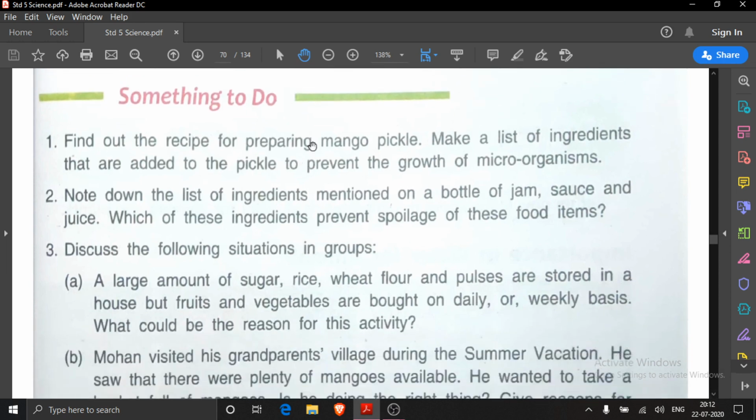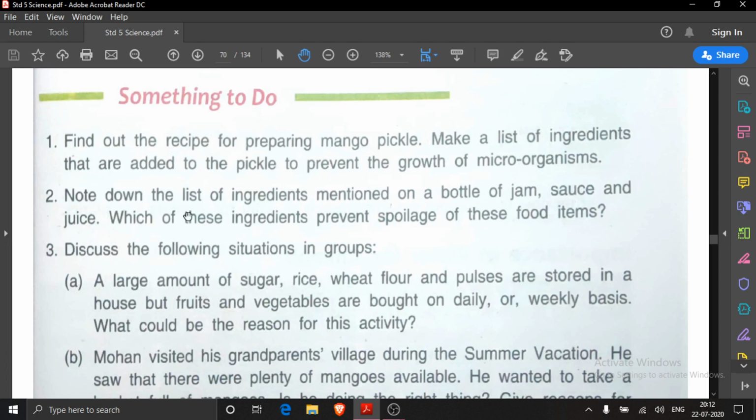Find out the recipe for preparing mango pickle. Your mother can tell you how mango pickle is made. Make a list of ingredients that are added to the pickle to prevent the growth of microorganisms. You can note it down. Don't do it in the science notebook. This is only for leisure activities. Anywhere in your rough notebook, you can note it down. What are the ingredients added to the pickle to prevent the growth of microorganisms? You can write turmeric, then salt, then vinegar. These are the ingredients that are added to the pickle to prevent the growth of microorganisms.